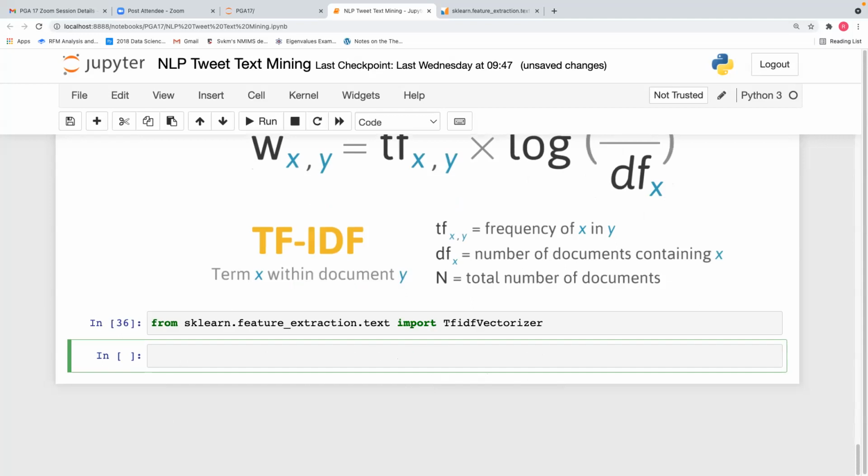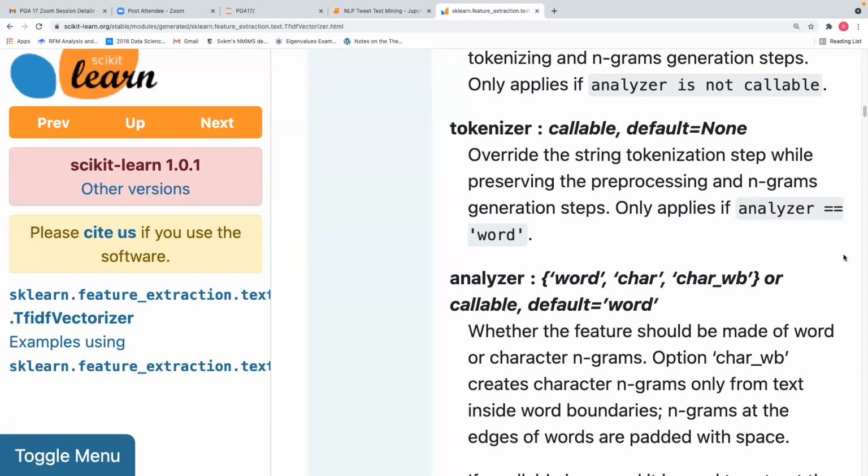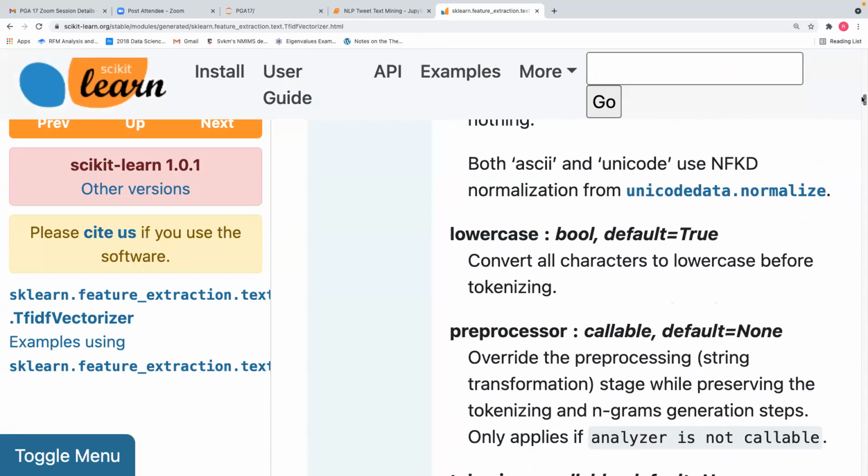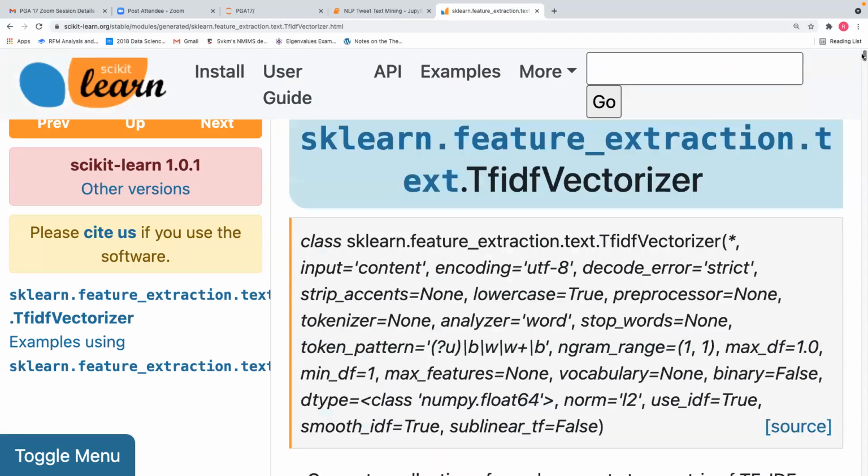TF IDF is equal to TF IDF vectorizer, analyzer equal to word, comma, and the other argument we said we will give.